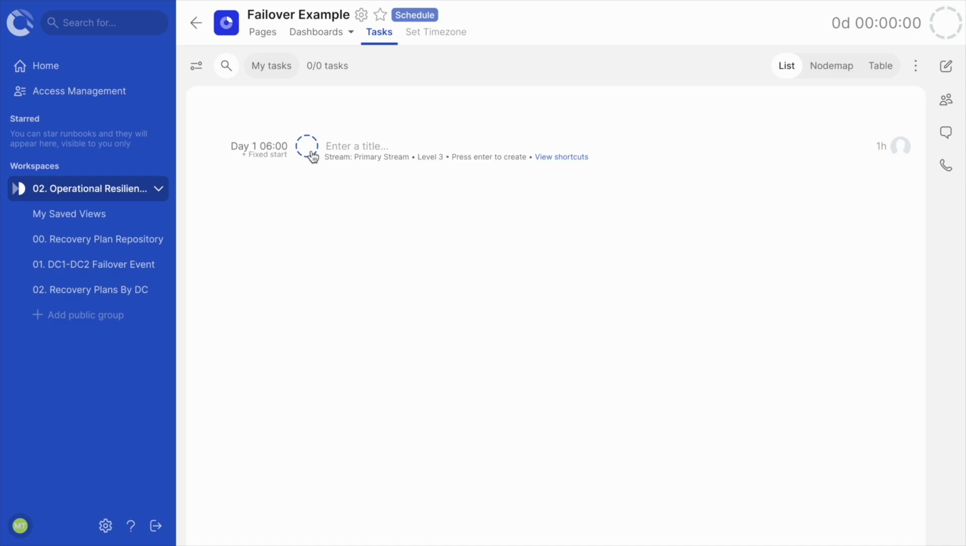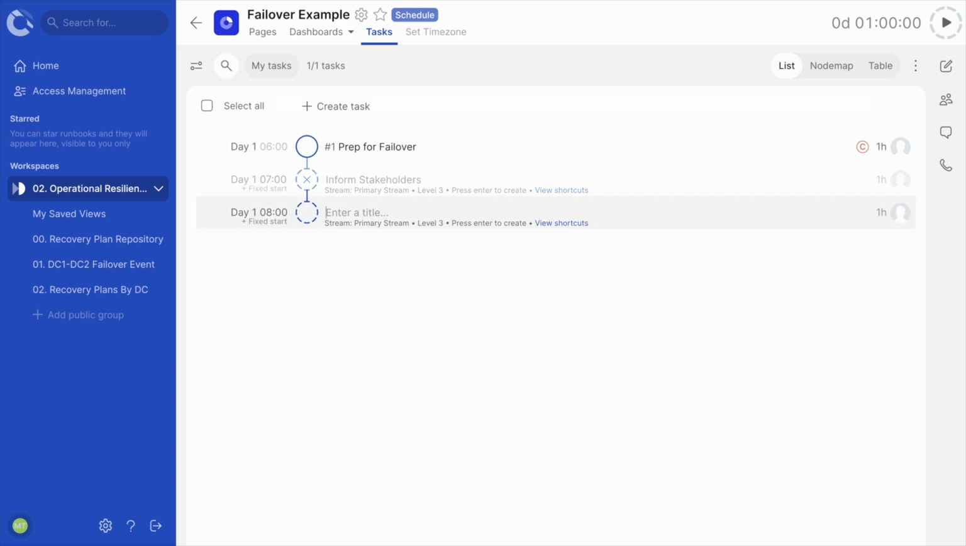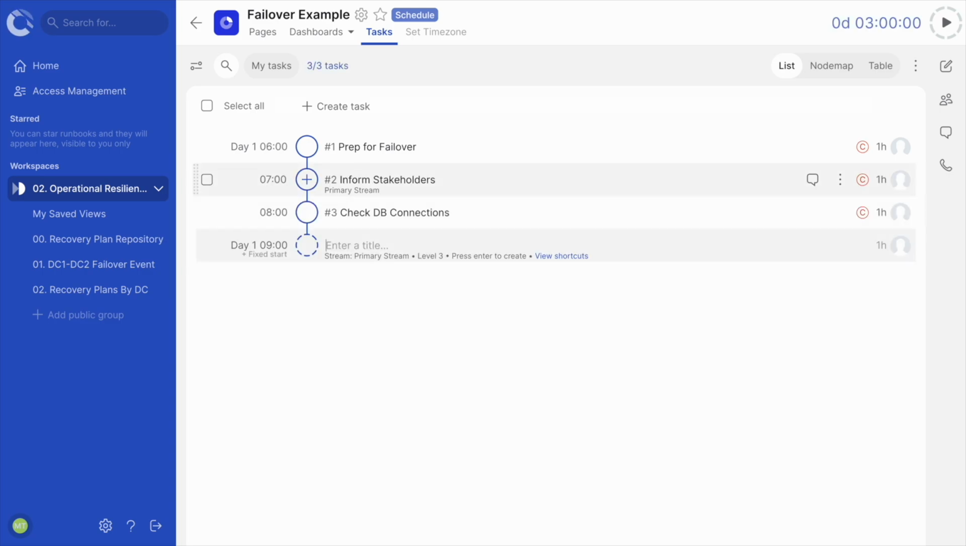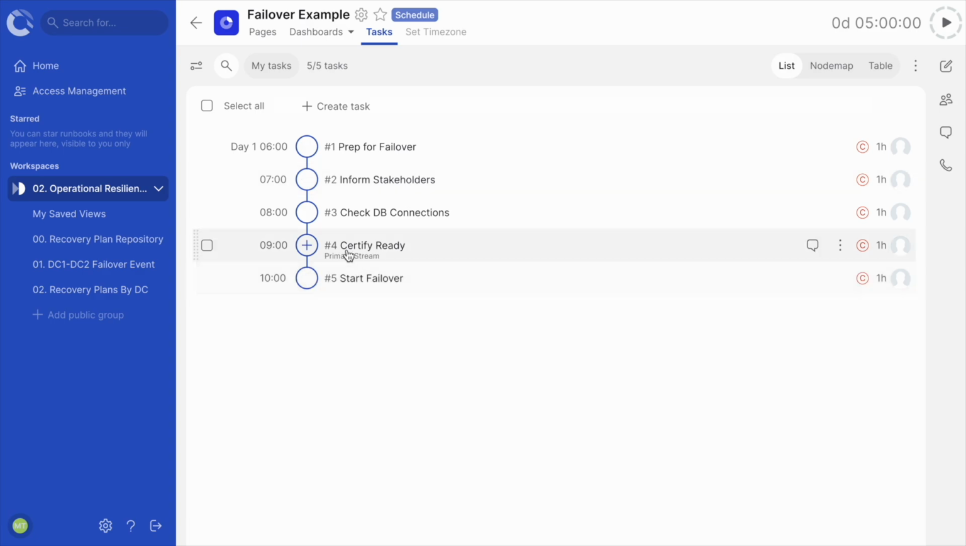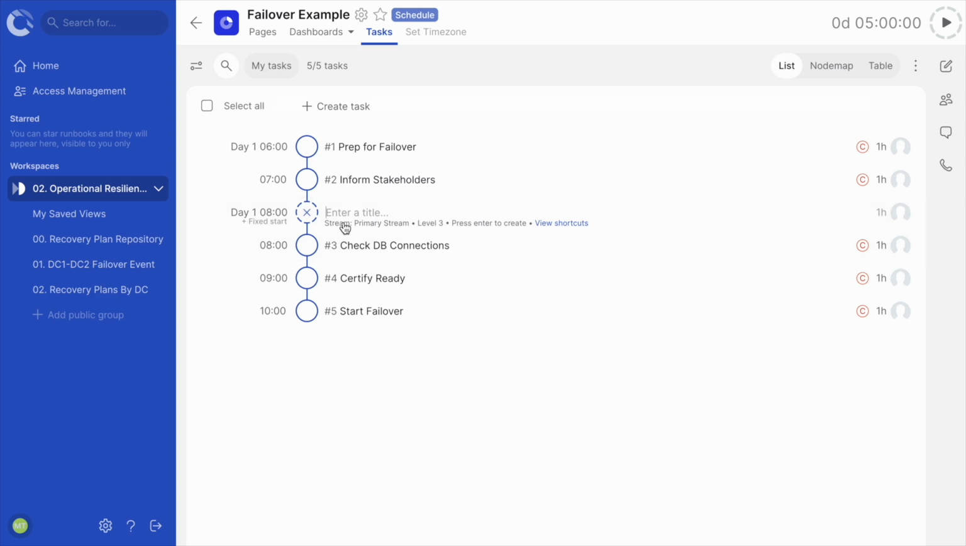The initial view displays a blank task box to create our first task in. I can click to give this task a name. Hitting Enter saves the task and creates another blank task below. Let me add a few more tasks. You can also hover over an existing task's icon to display a plus button. Clicking here will insert a new task from this point.